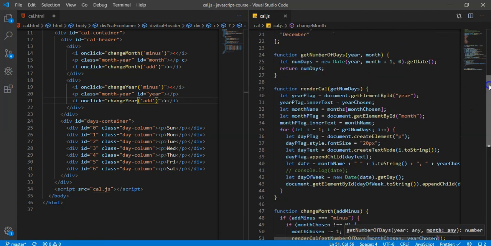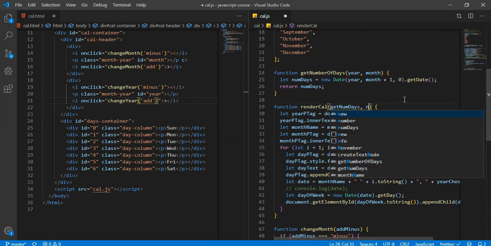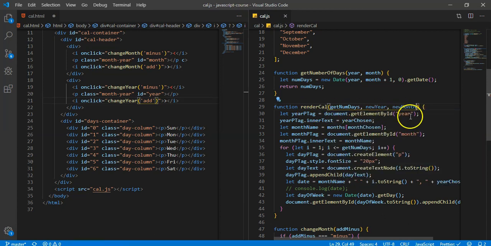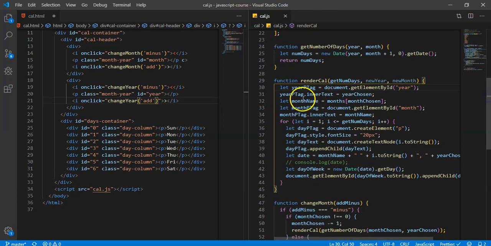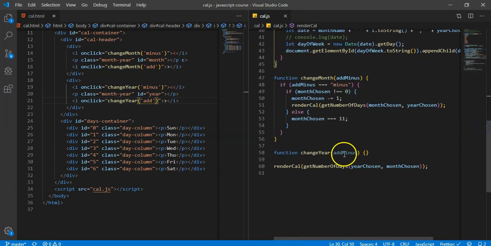And then inside render cal, we're going to take in a new year and a new month. That way, if there's a new month and a new year, we'll set those equal to the month and the year. So it probably seems a little confusing. I'll show you that in 1 second. And we're actually going to call this everywhere.